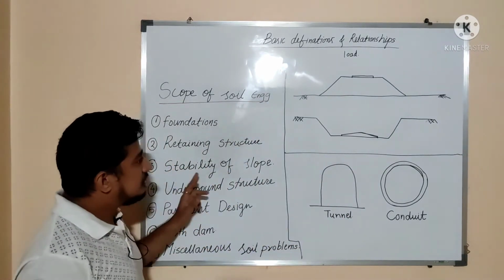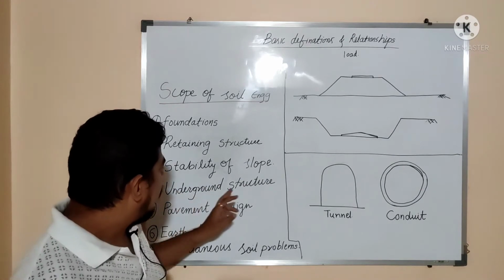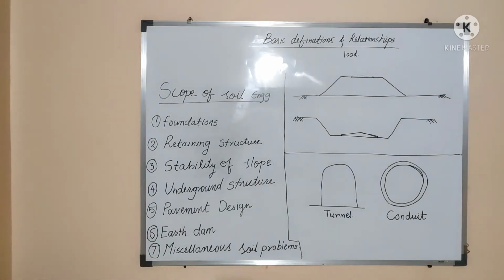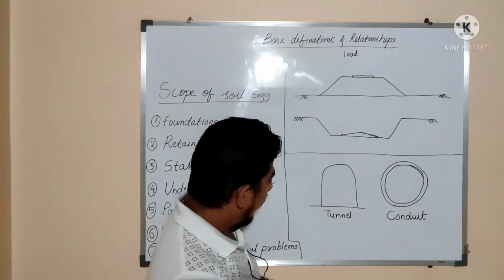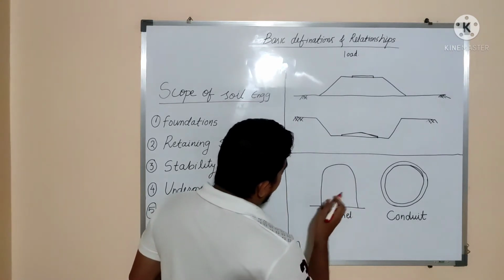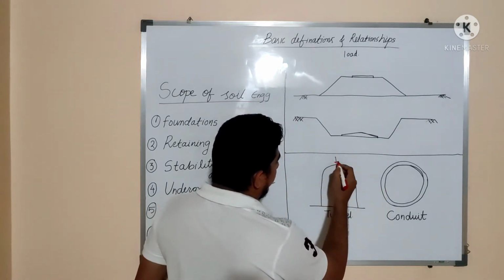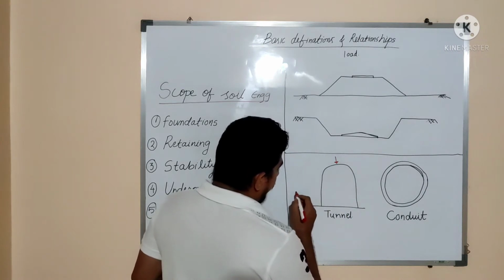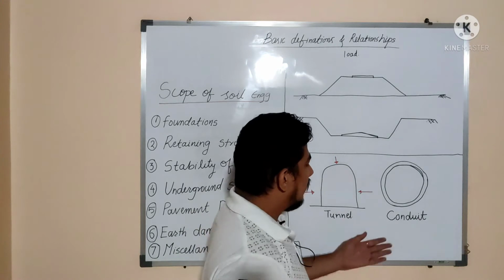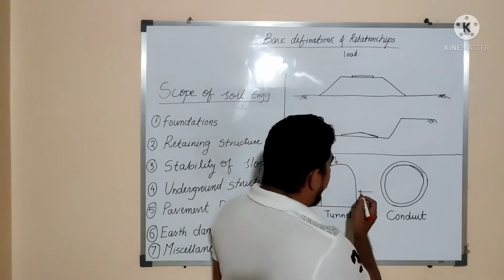So this is the stability of a slope. After that, if we consider the underground conduit or underground structure, what happens? Suppose this is a tunnel. In case of a tunnel, definitely there will be pressure acting from the vertical direction like this. There will be pressure acting in a horizontal direction like this. It is the same in the case of a conduit, which is nothing but a pipe.